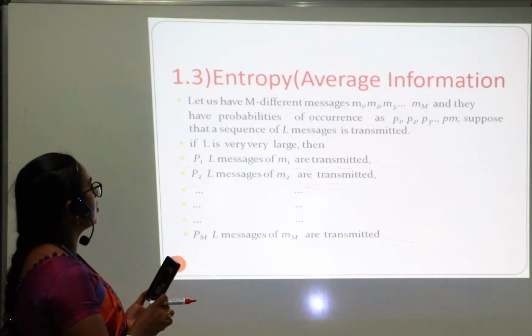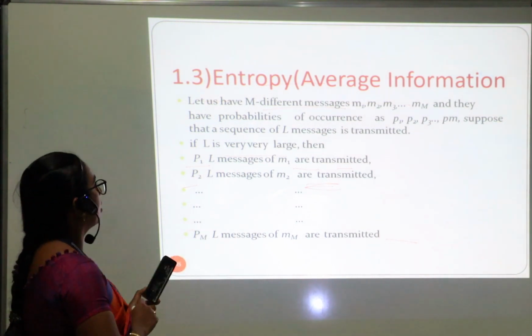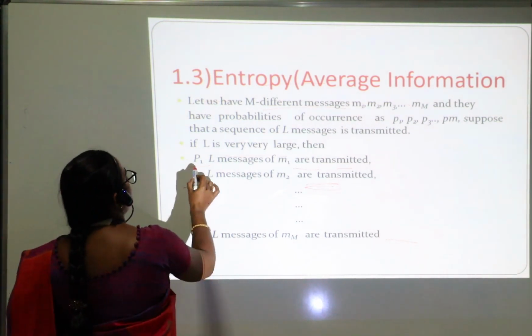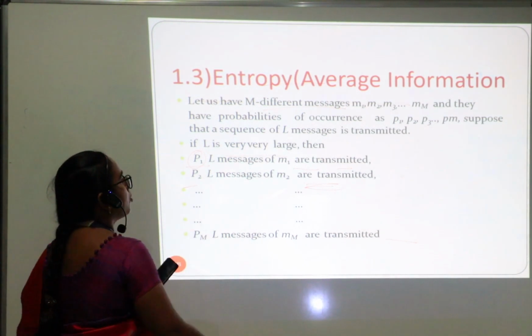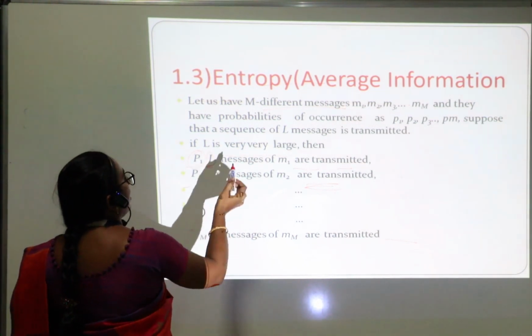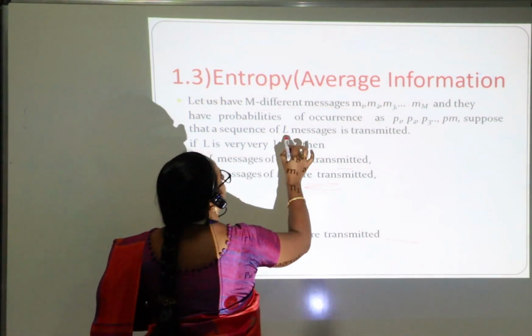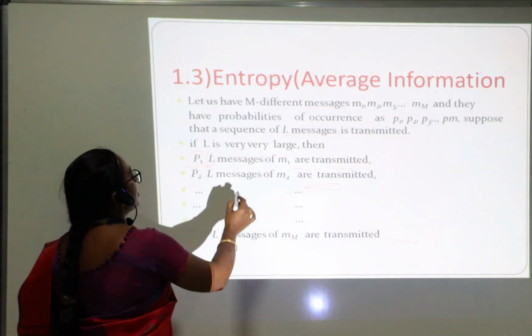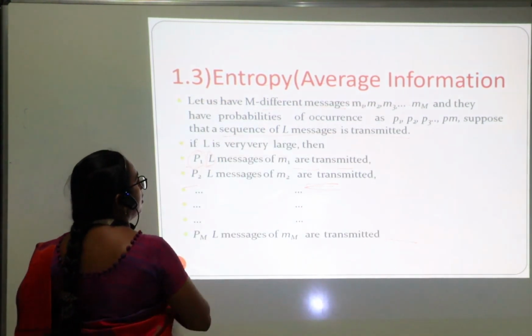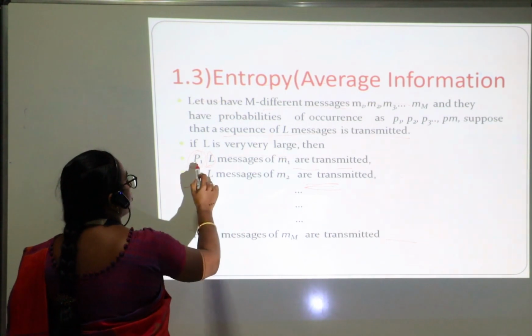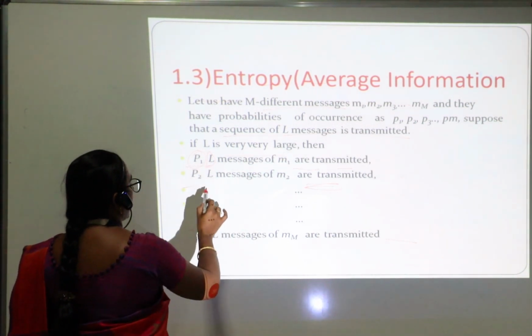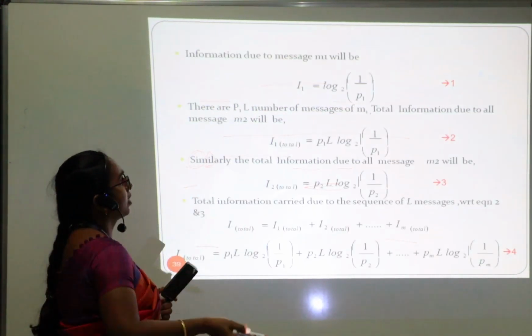The last topic in this is entropy. Entropy is nothing but the total information. Then P1 is nothing but the probability of information. Then L is nothing but the message which is transmitted. It is a sequence of messages that will be transmitted. For that, all the messages will be P1 L messages and P2 L messages up to M messages we have.